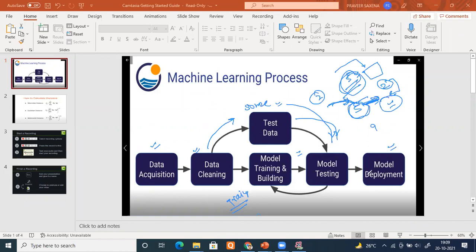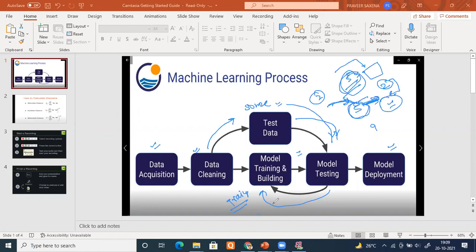But if the performance on the test data is not good, go back and retrain your model or make some modification in your model. Either the model you have chosen is bad, or you have not selected your parameters properly. You have to do some modifications in that. This is how your actual machine learning model is built.